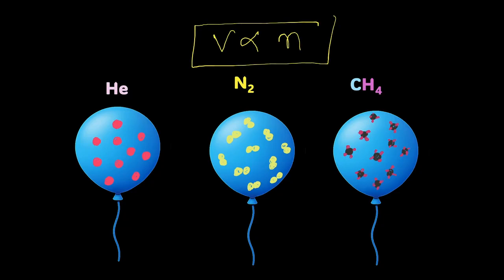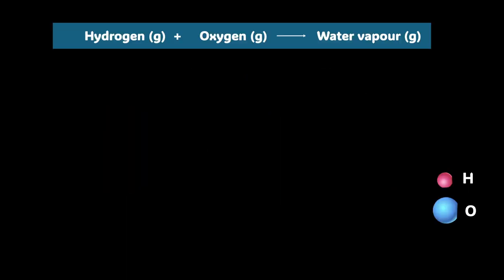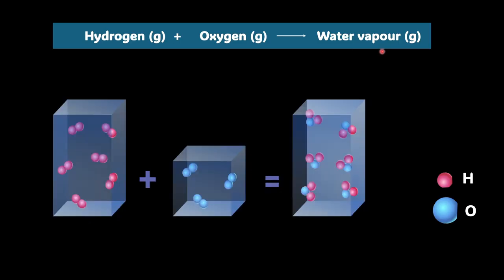This was a turning point in how we understood gases. For the first time, scientists had a molecular explanation for Gay-Lussac's volume ratios. Now let's return to our example of water formation. Here we learned how two volumes of hydrogen and one volume of oxygen combine to form two volumes of water vapor. This is what we found experimentally, and this can now be explained beautifully using Avogadro's idea.